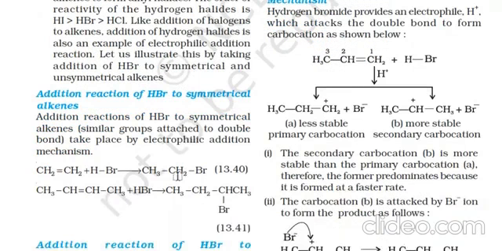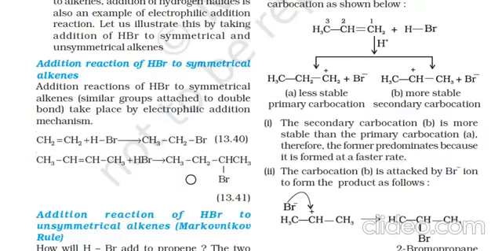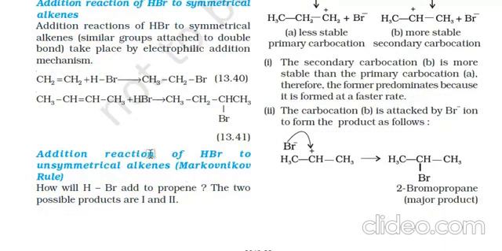So CH2=CH2 plus HBr, when it is added here, then one hydrogen will be added to one of the carbon atoms, and the Br will be added to the other carbon atom. Here addition reaction of HBr to unsymmetrical alkenes is done according to the Markovnikov rule.